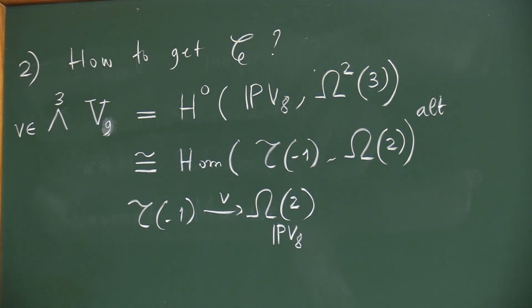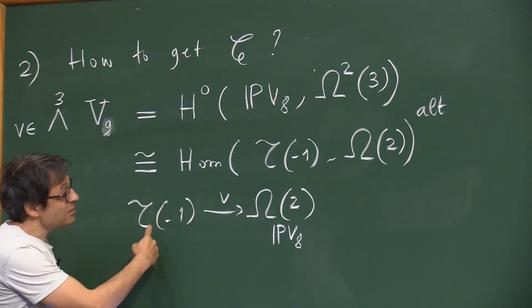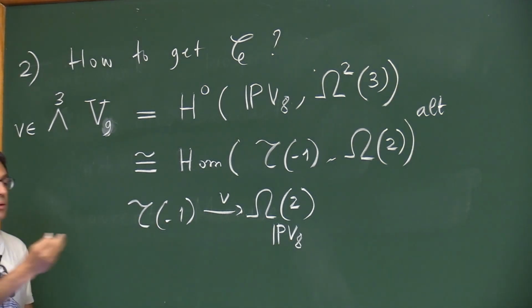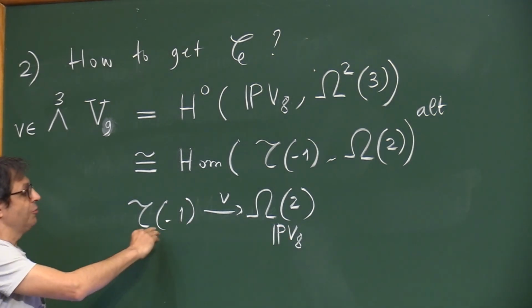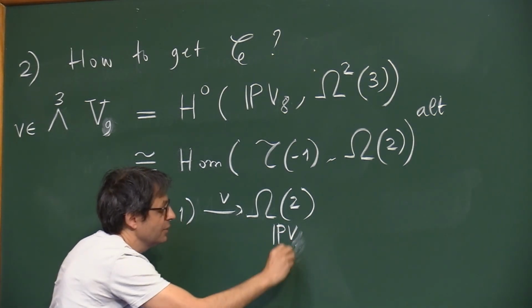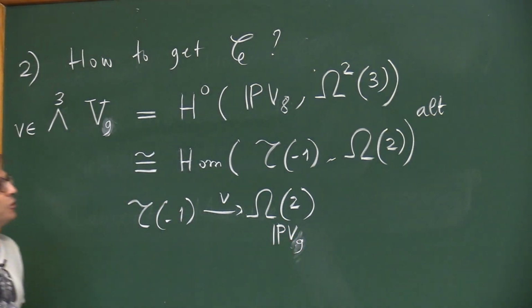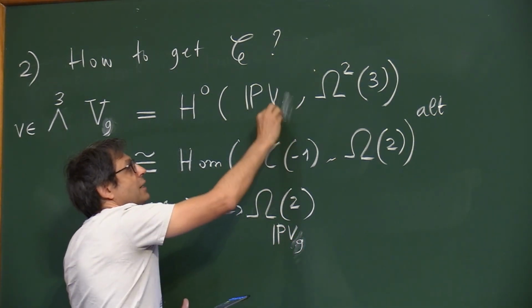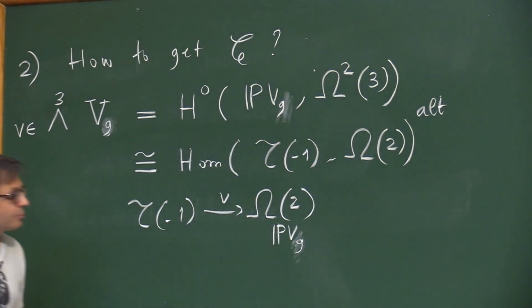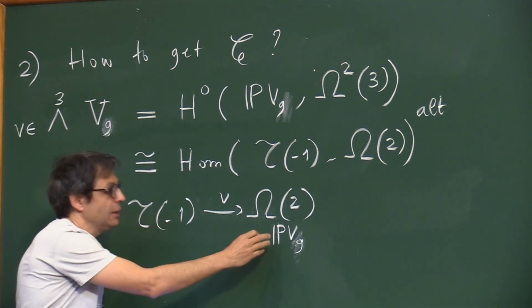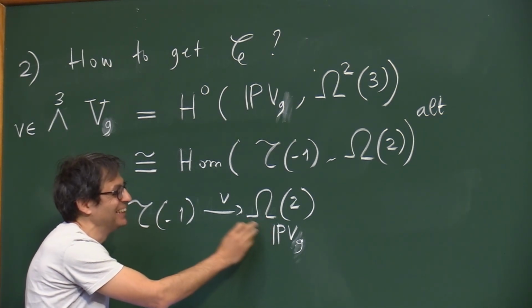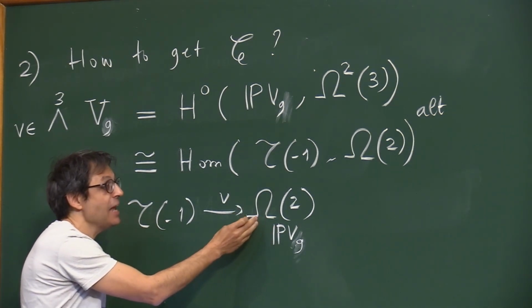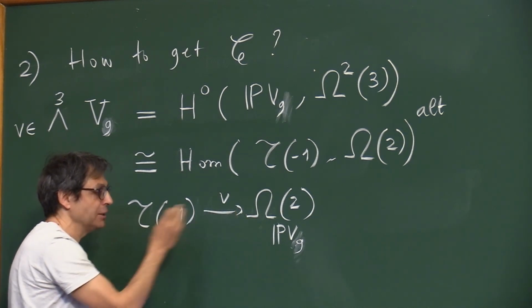And good. And so this means that if you look at a fiber over a point of P8 of this map, then this is a rank 8 vector bundle, right?